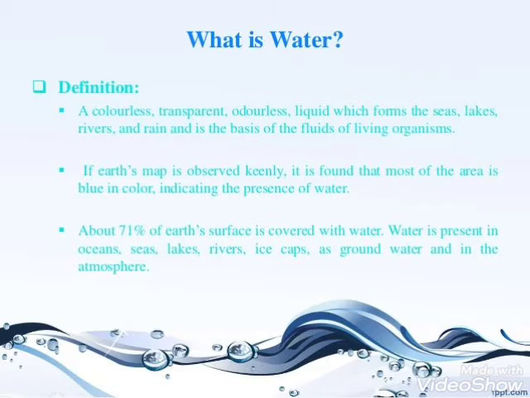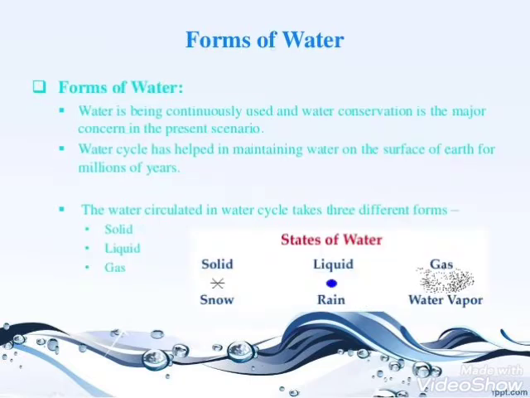And on the earth, 71% of the area is covered with water. When you see the map of the earth, you see the blue region; two-thirds of the earth is covered with water. And this water exists in different forms in the environment: the solid, the liquid, and the gaseous form. When we talk about solid, we have examples of snow and ice.